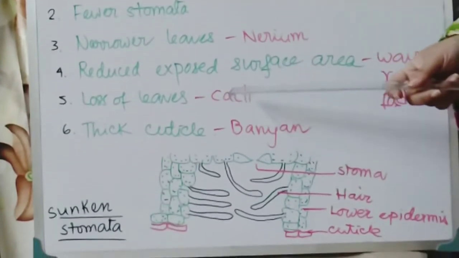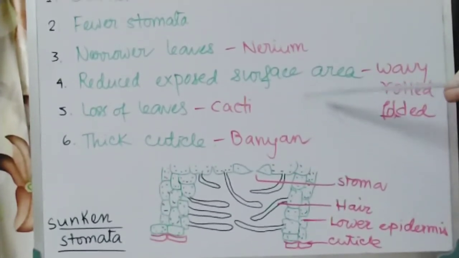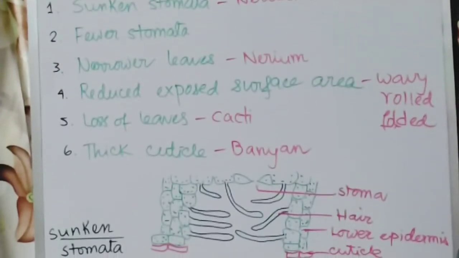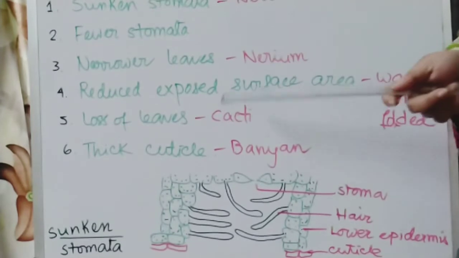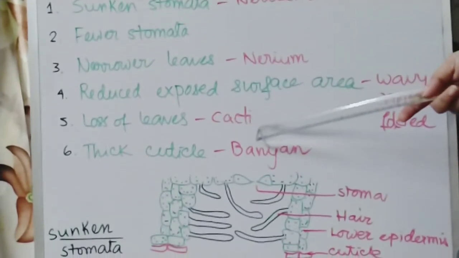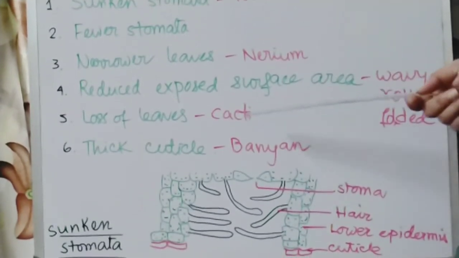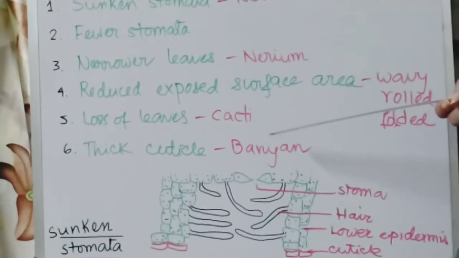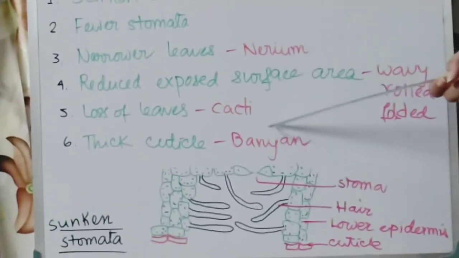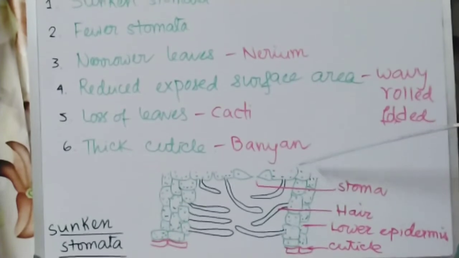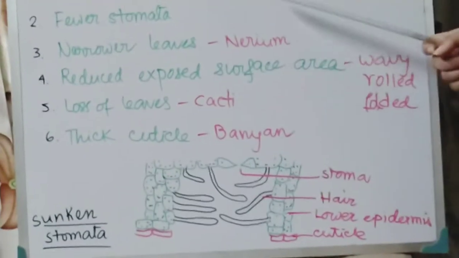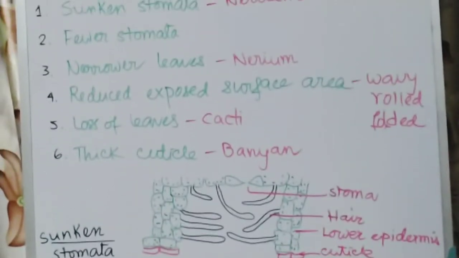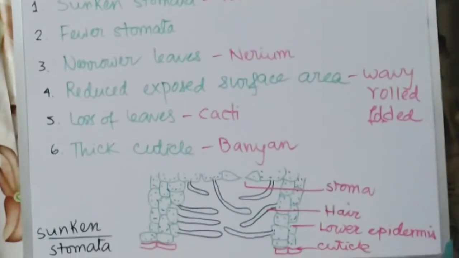Next is the exposed surface of the leaf. The plant leaf has become rolled or wavy. For what reason? To reduce the surface area. Next is the loss of leaves. In some cacti you can see that leaves are modified into spines, so there is a reduction of leaves in cacti. Thick cuticle. In the case of the banyan tree, you can see that a thick cuticle is present. For what reason? For the reduction of the excessive water loss by transpiration.